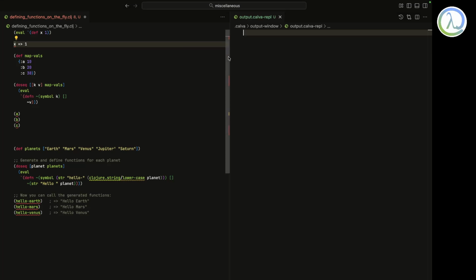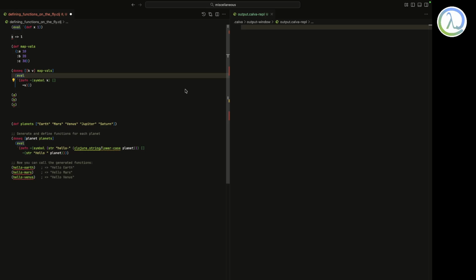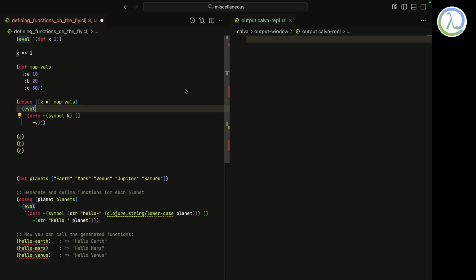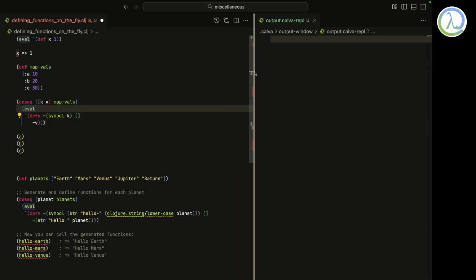So, in this video, we are going to look at the power of eval. Look, I was and I am a Ruby programmer. We have a thing called meta programming in Ruby. So, I just thought, okay, does Clojure have similar powers? And I was just searching about it on the internet, and I just found this thing called eval.